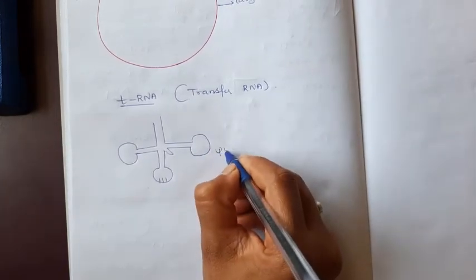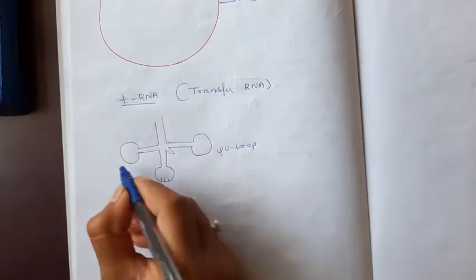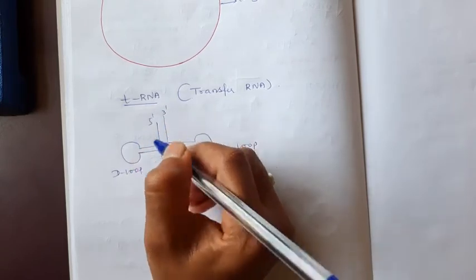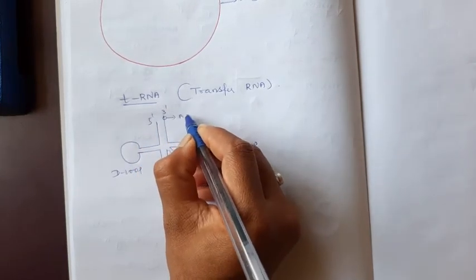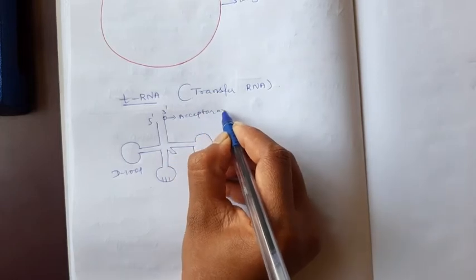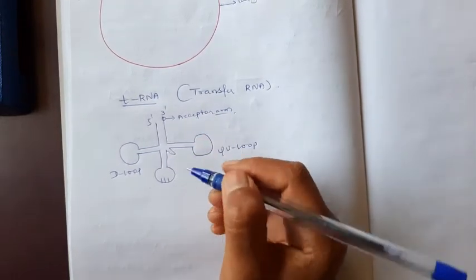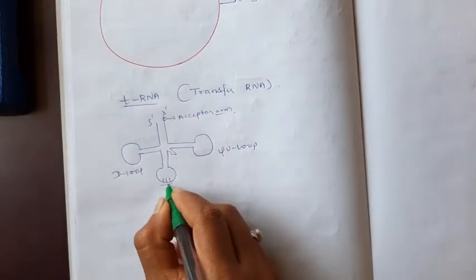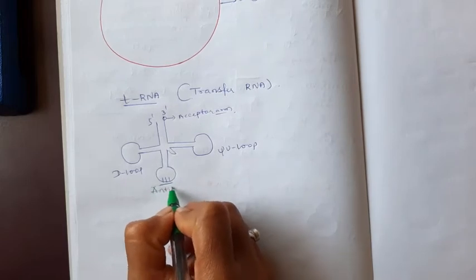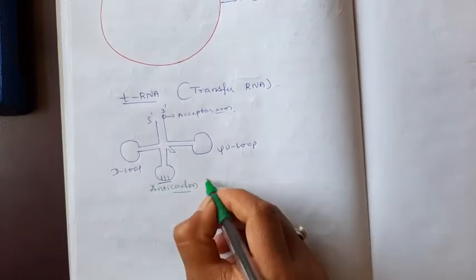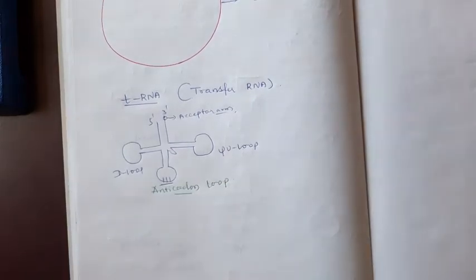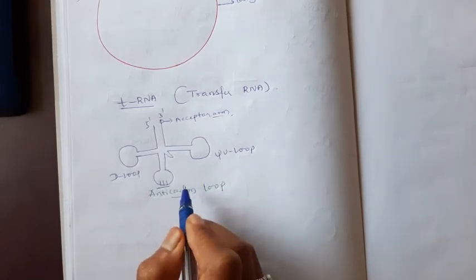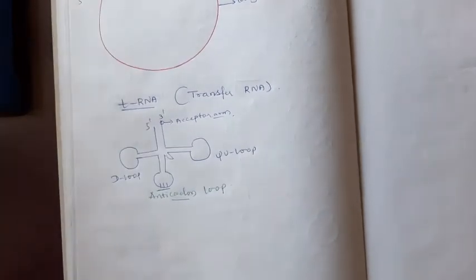This is known as a psi U loop, this is known as a D loop, 5 prime, 3 prime. Okay. This one is the acceptor arm. Then below here this is known as the anticodon loop. Here the anticodons which are present are complementary to the mRNA codons which are present in the mRNA.